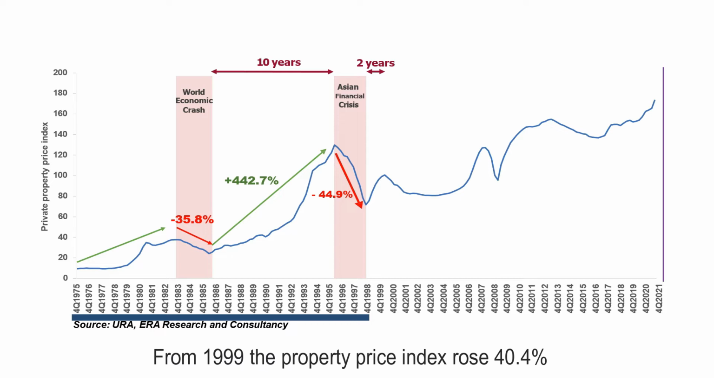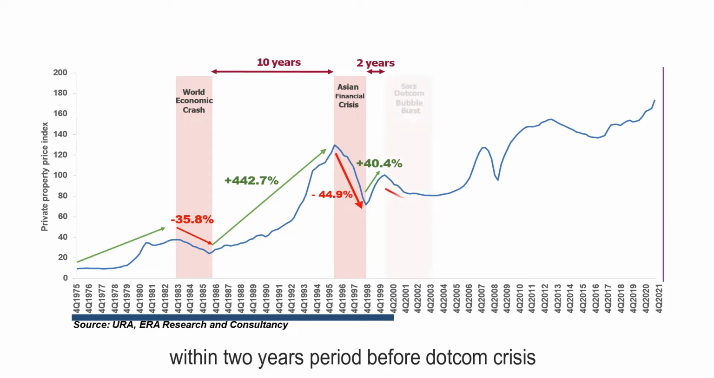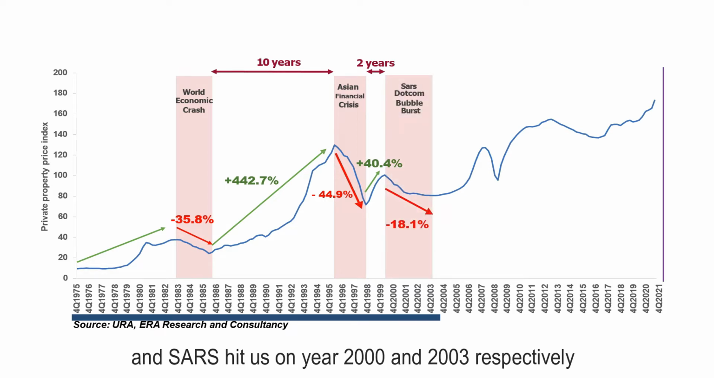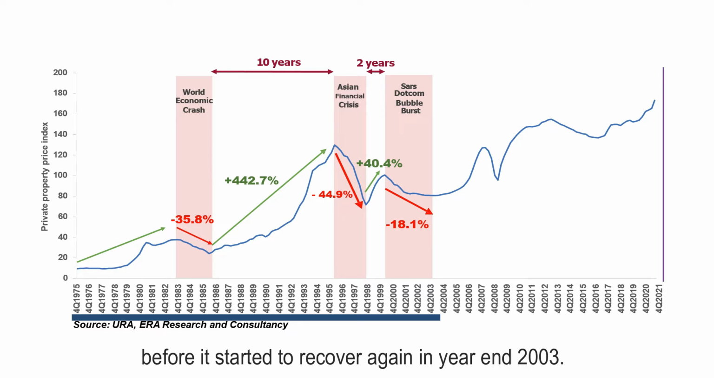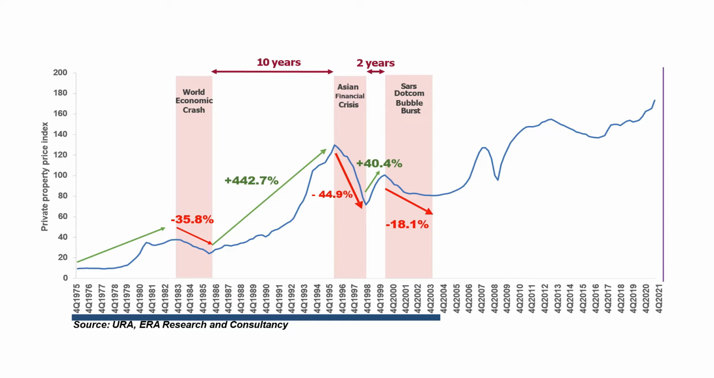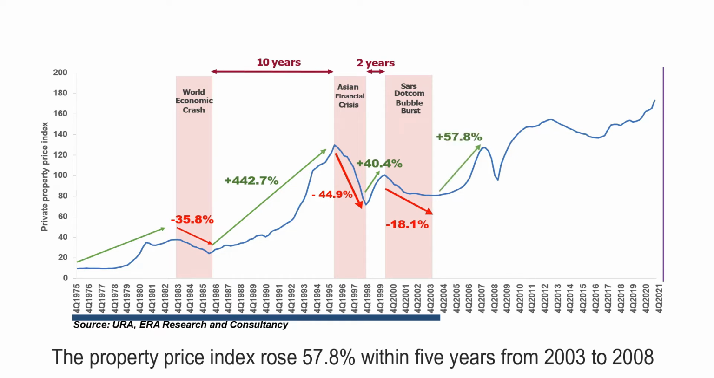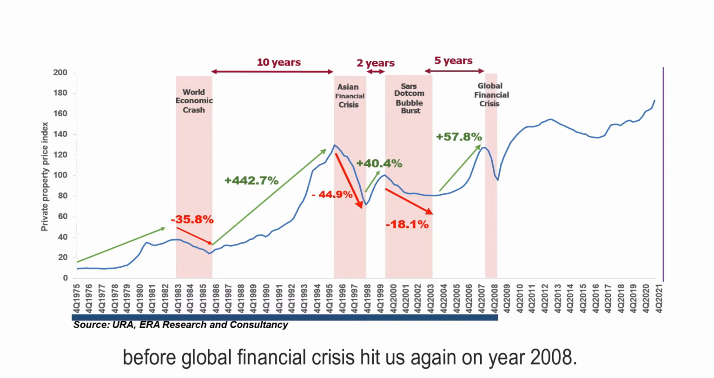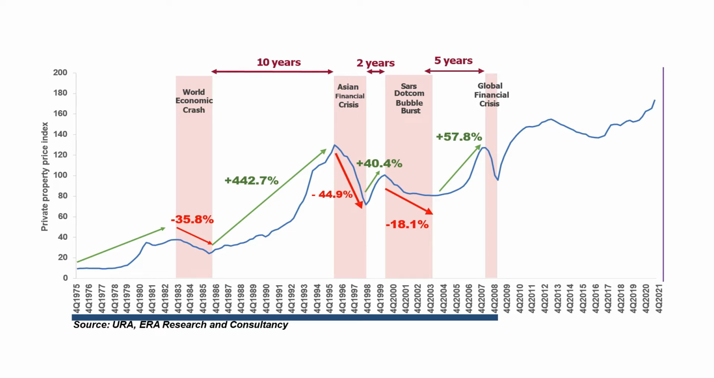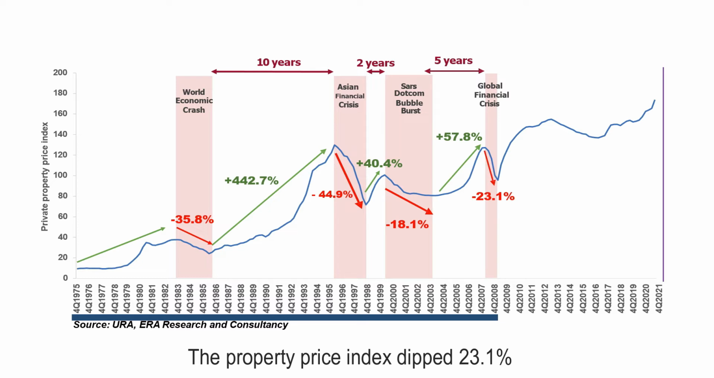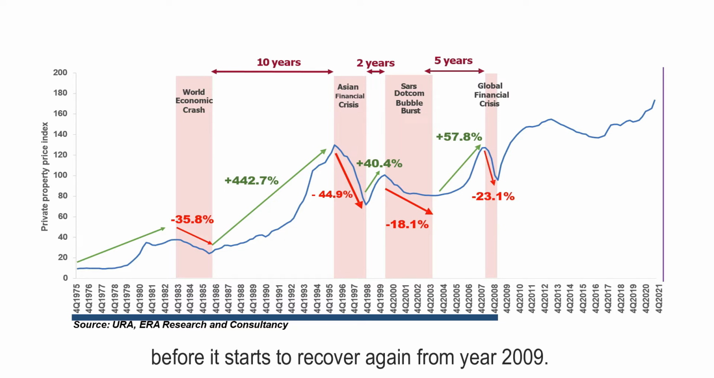From 1999, the property price index rose 40.4% within 2 years before the dot-com crisis and SARS hit us in 2000 and 2003 respectively, before it started to recover again at the end of 2003. The property price index rose 57.8% within 5 years from 2003 to 2008 before the global financial crisis hit us again in 2008. The property price index dipped 23.1% before it started to recover again from 2009.